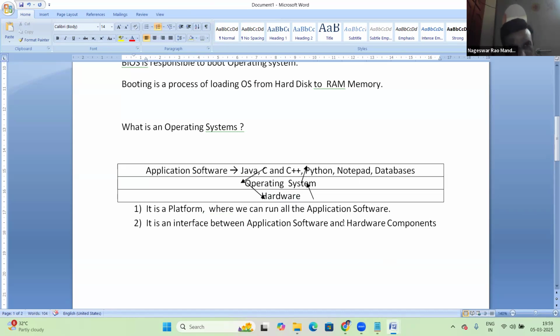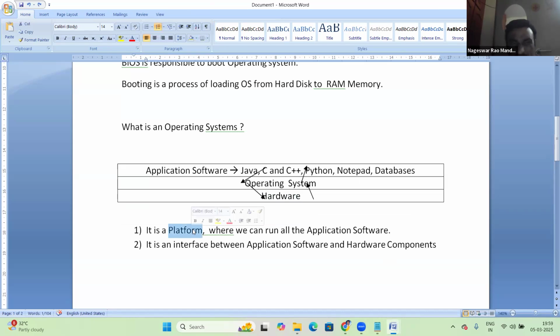So what does OS mean? Simple answer: it's a platform. The OS is a platform where we can run all the application software. Next, it's an interface between application software and hardware components.